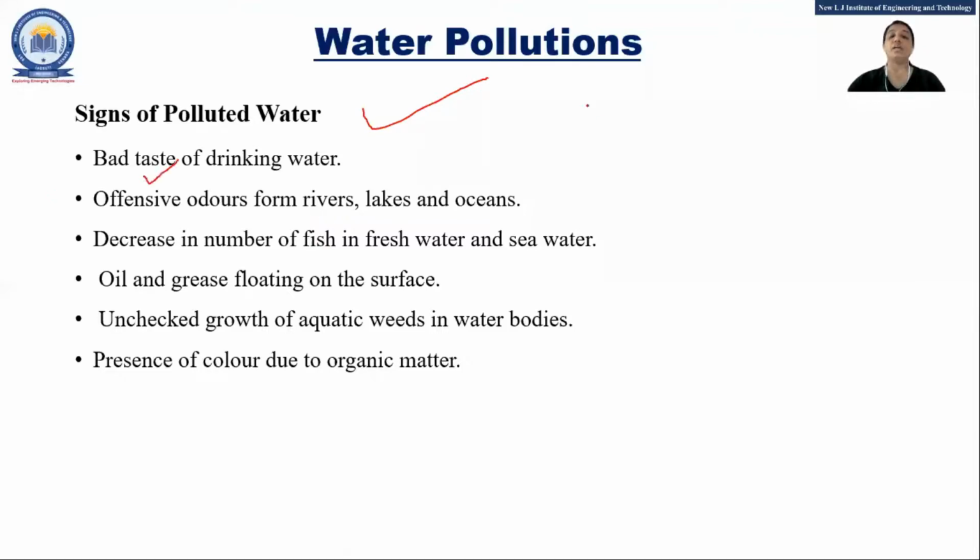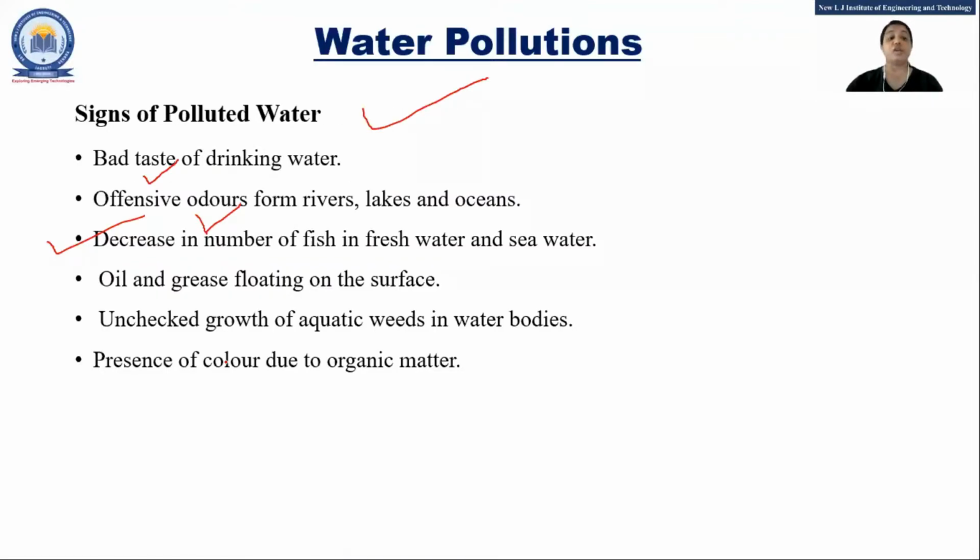There are basically three primary things. The first one is taste, odor, that means smell, and temperature. They are the physical signs, we can say. And what are the others? If there is a decrease in the number of fish. So we have seen, right? Can anyone tell me because of what the fish decrease in water? So we can say the water is polluted because of which process? We have seen last time the sources and effects of water pollution, right?